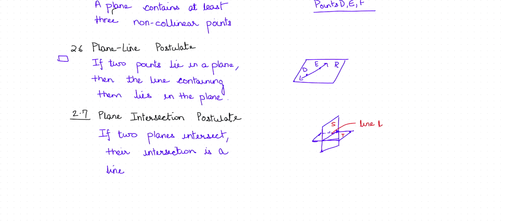Here we see that if two planes intersect, like plane S and T, then their intersection is a line, which is line L. So now let's do some problems, and then it will be more clear.